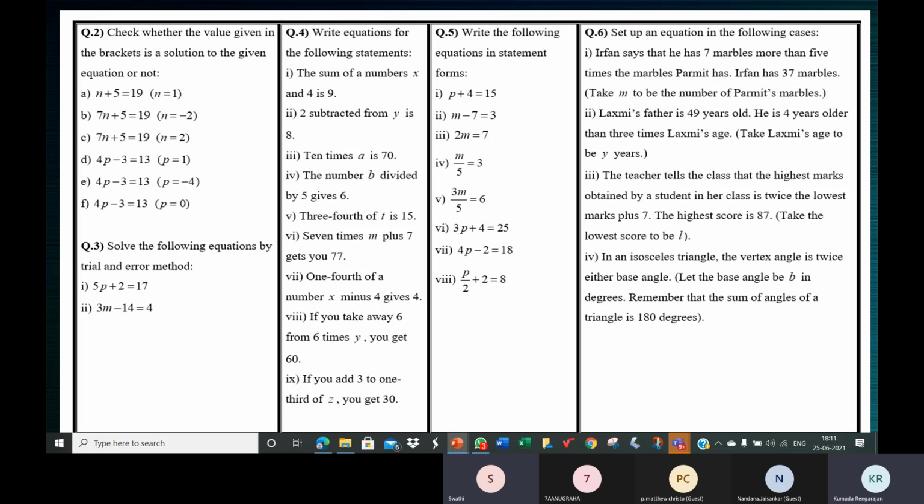Tell me somebody the answer for the first one. Ma'am, I'm Swati. The equation, ma'am: the sum of a number x and 4 is 9, so the expression will be x plus 4 is equal to 9. If we use trial and error method, or shall I? No, one minute. We should only construct the equations. We should not solve it. Write equations for the following statements. So x plus 4 is equal to 9.